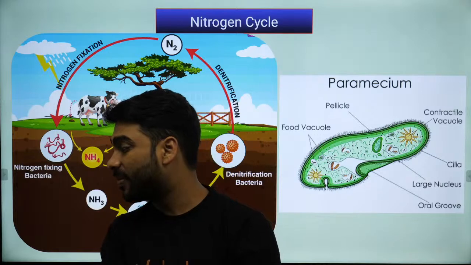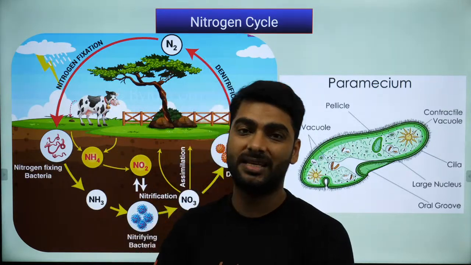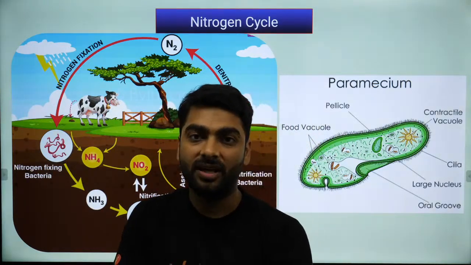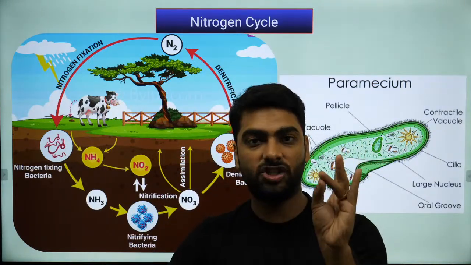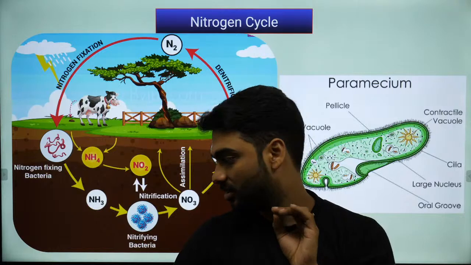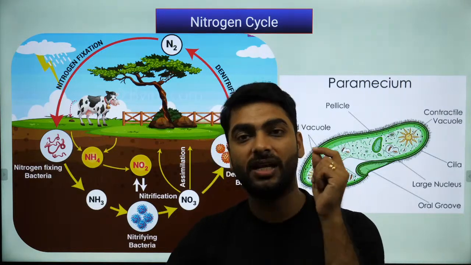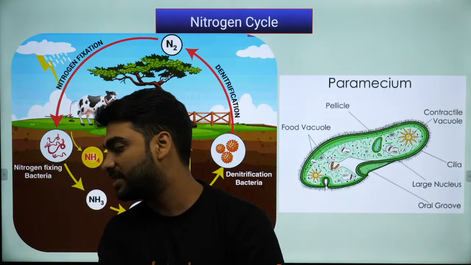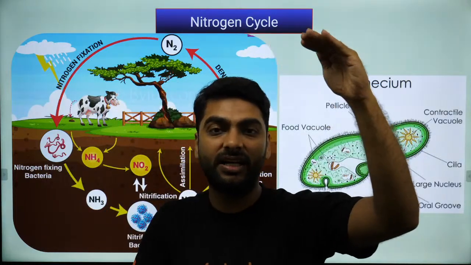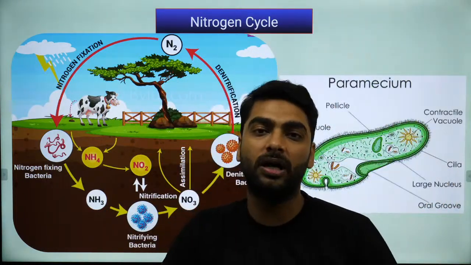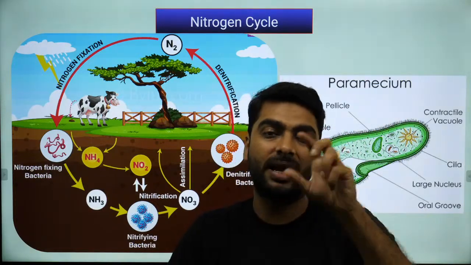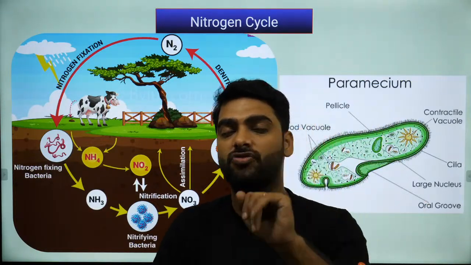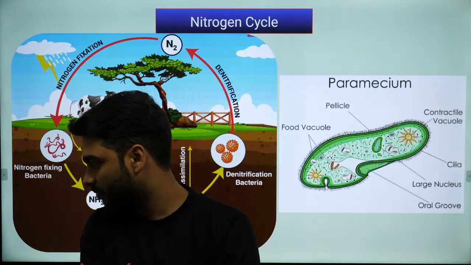That is pasteurization. Animal husbandry is cattle rearing. Pisciculture is fishes. Apiculture is honeybees. Poultry is chicken and eggs. Pasteurization: milk is heated to 70 degrees Celsius and then suddenly brought down to 10 degrees Celsius. This will prevent the milk from getting spoiled by microorganisms at least for 15 to 20 days.